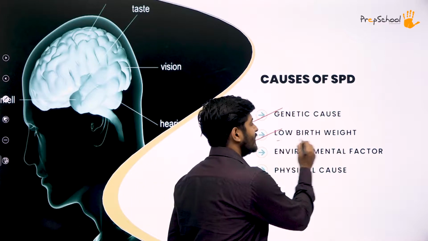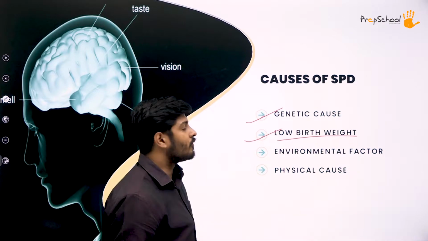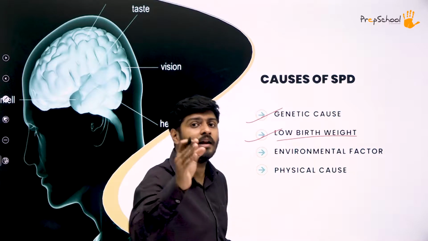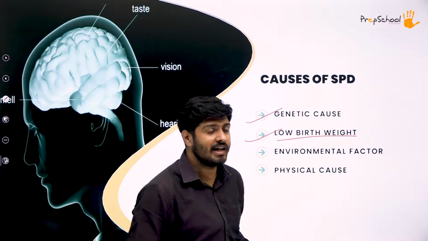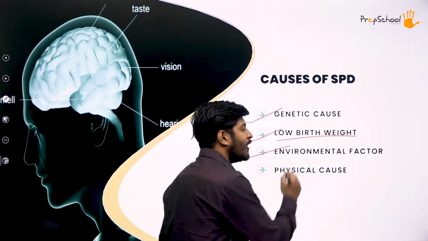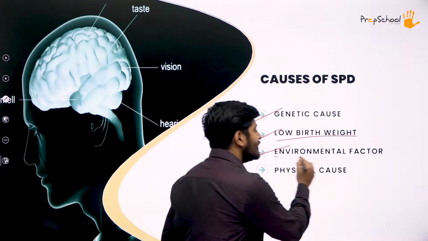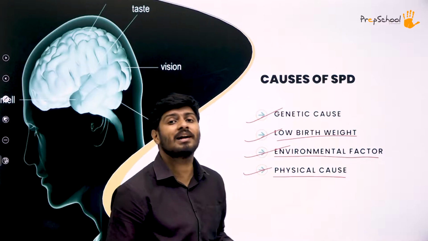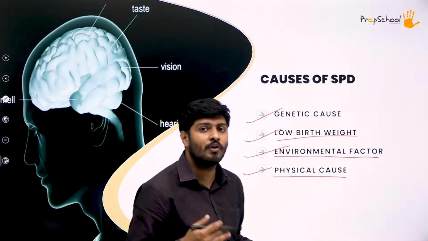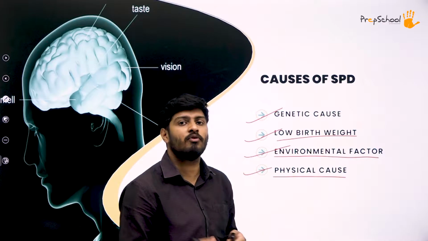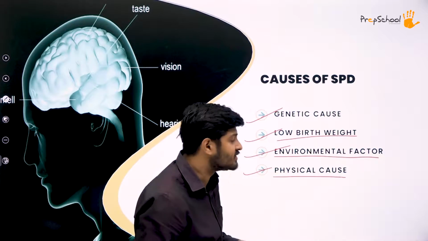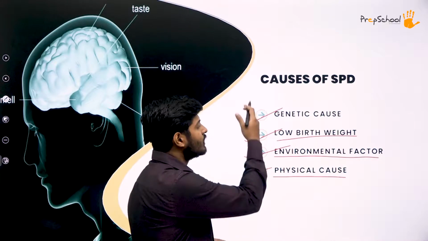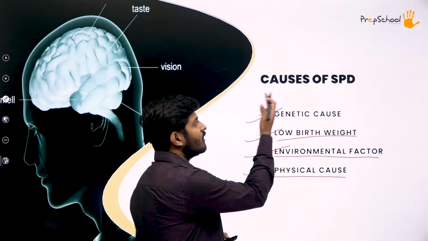Next, you have low birth weight. This also is one common cause that you have from the previous disorder that we studied, that is again attention deficit hyperactivity disorder, ADHD. Okay, then we have environmental factors. So different environmental factors where you live in, that also matters over there. Next, after that, you have physical cause. So physical cause, your physical condition, how you manage, if you have gone through any kind of unfortunate accident, if you have lost certain limbs, or if you have lost a certain sensory part of your body, that is your eyes or ears or anything, that also can cause a lot of problem, or it could cause SPD.